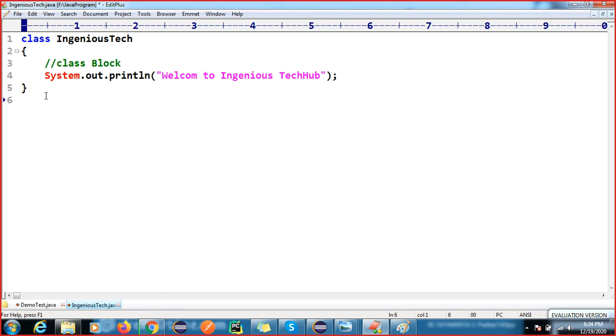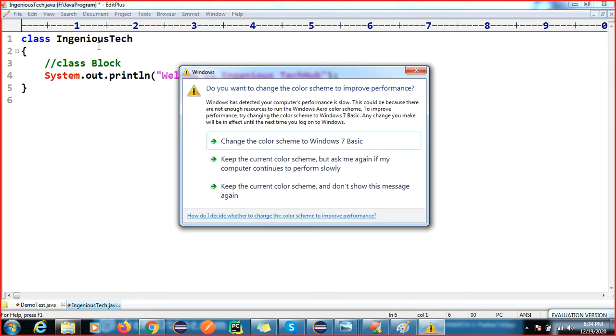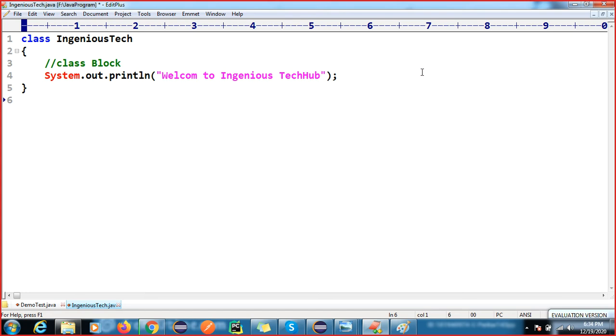So if I define the main method, then what will happen? Okay. So what is System.out.println?